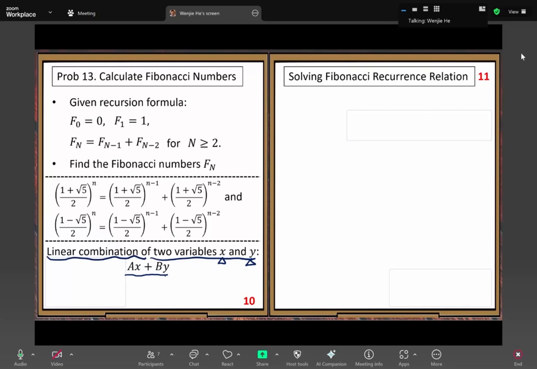So you have freedom to choose capital A and capital B. For any constant A and constant B, if you write this form, A times X plus B times Y, we call it a linear combination. The linear combination form has a special property, which we call the linearity property.